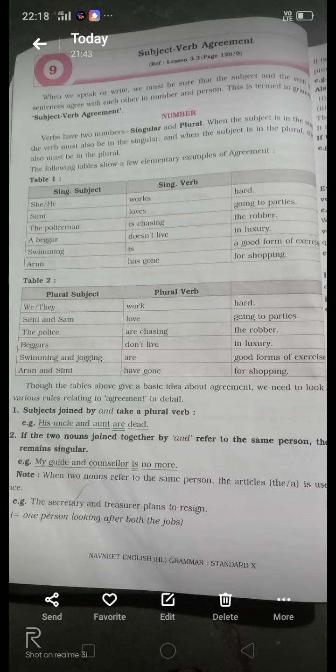Then next, the policeman is chasing the robber. The policeman is also third person singular, and that's why the verb is, is chasing. Then the next example, a beggar does not live in luxury. Beggar means he, a third person singular, and if there is a third person singular, then we use the s or es form, does or doesn't. We are not writing don't or didn't there because it is third person singular.